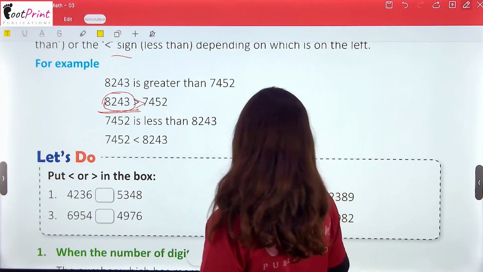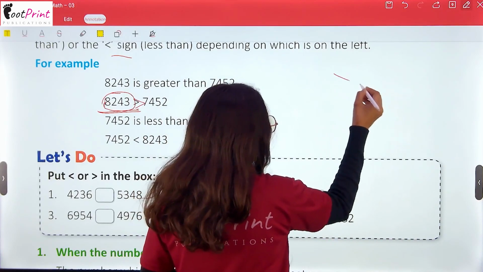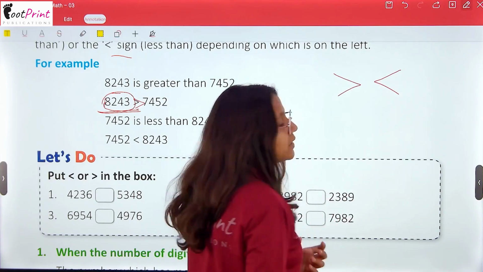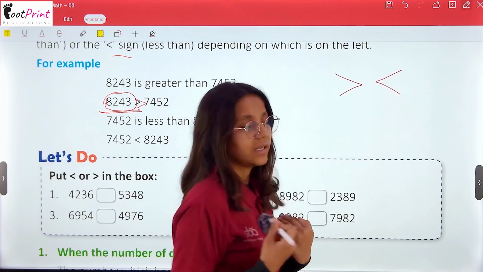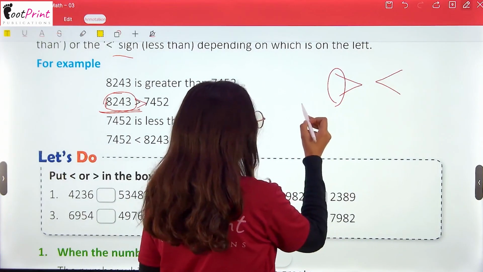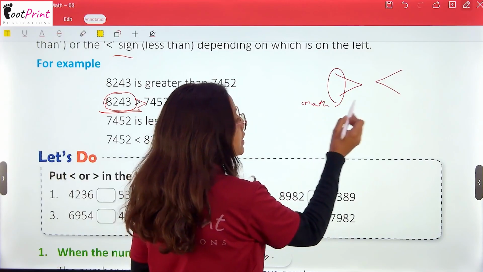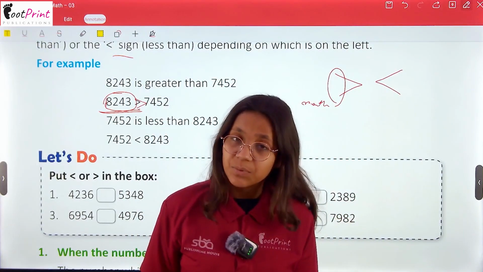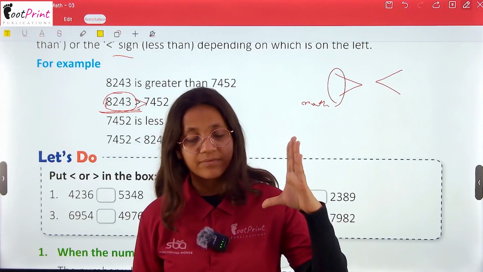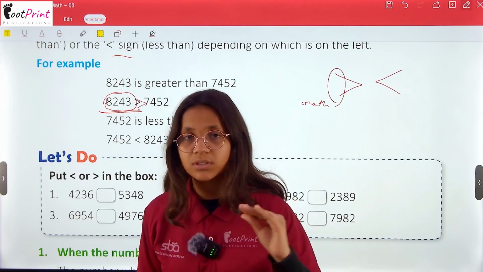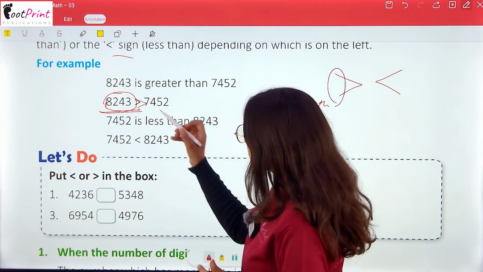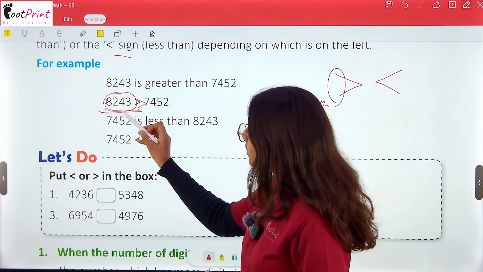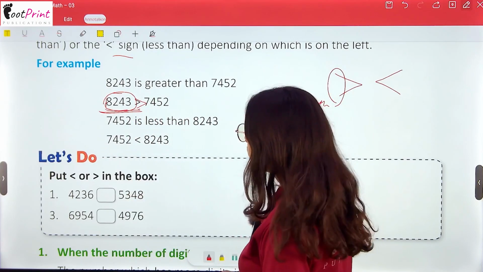Here it's a trick. When we have the sign, I used to say it's a mouth. Whichever is bigger has a big mouth, and whichever is smaller has a smaller mouth. So here the bigger side is on the left, that is 8243.